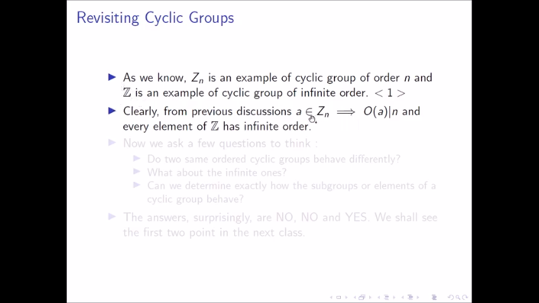We have already proved that the order of any element divides the order of the group, and we'll see it again in the next class. But let's use this, and the fact that every element of Z other than 0, the identity, which always has order 1. So every non-zero element has an infinite order, and the elements of Zn satisfy this property.